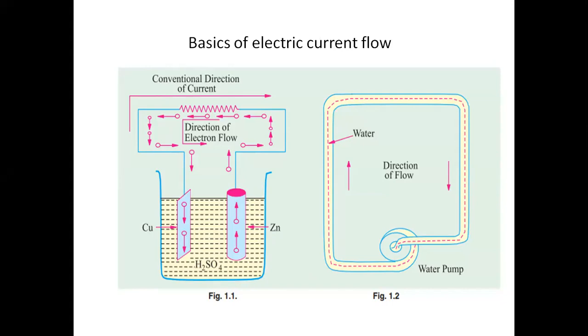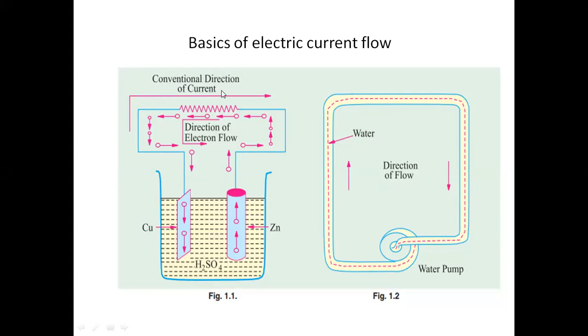By using this circuit we can see the electrons' direction is from zinc to copper. But for the consideration of circuit analysis and network analysis, we will consider the conventional direction of current.